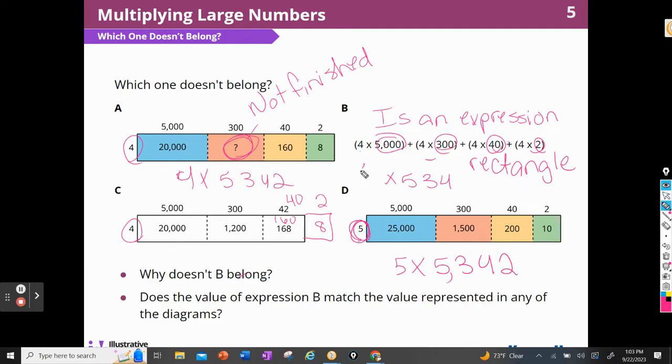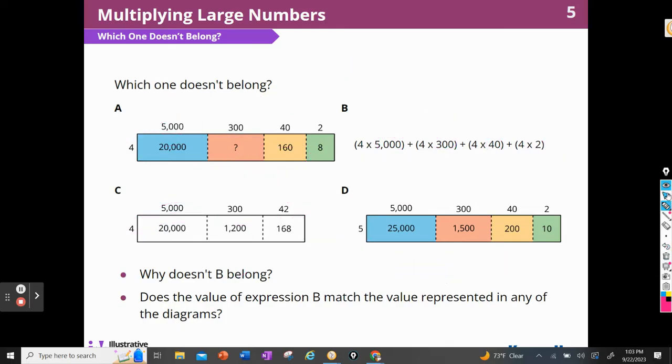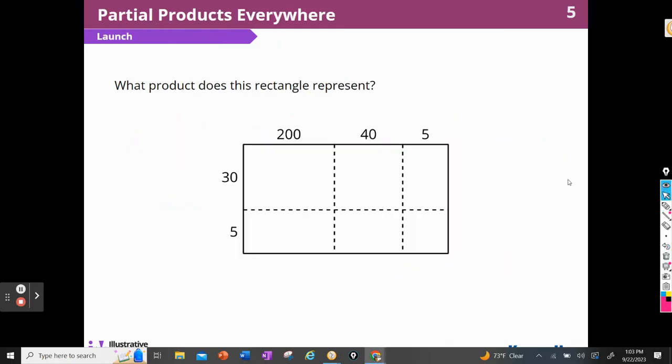Remember, we said that was 4 times 5,342. They want to know if this is going to be the same as any of the other ones. Well, we already wrote that, right? It's going to be the same as this one, and it's going to be the same as this one because we're multiplying 4 times the same number, the same factor. Awesome. Okay, let's clean this up and move on to our first activity.